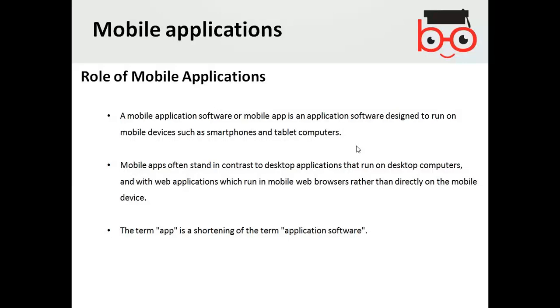The term app is short for application software. We discussed earlier that there are two types of software: system software and application software. In general, for the desktop, applications may be special purpose or general purpose, but in the terminology of mobiles, app is used for application software, and that replaces the use of a web browser within the mobiles.